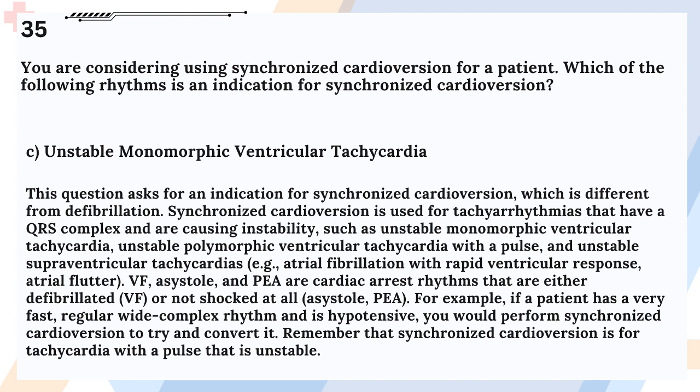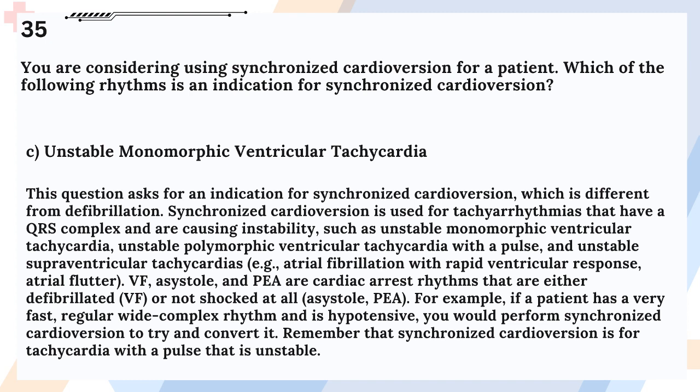Answer: C. Unstable monomorphic ventricular tachycardia. This question asks for an indication for synchronized cardioversion, which is different from defibrillation. Synchronized cardioversion is used for tachyarrhythmias that have a QRS complex and are causing instability, such as unstable monomorphic ventricular tachycardia, unstable polymorphic ventricular tachycardia with a pulse, and unstable supraventricular tachycardias, e.g., atrial fibrillation with rapid ventricular response, atrial